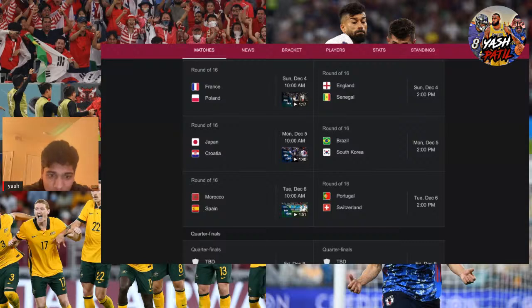Portugal, Switzerland. I think Portugal wins this one 3-1. Ronaldo will score 2 goals, and then Leao will score a goal. And I think Embolo will score for Switzerland. I think Embolo has had a good World Cup as well. But yeah, those are my predictions.